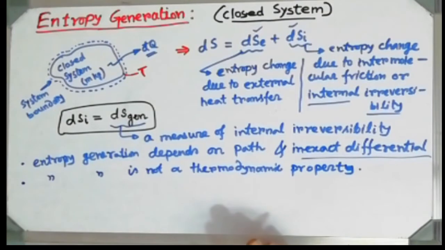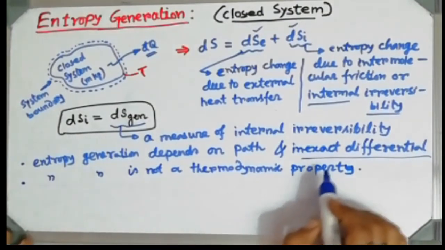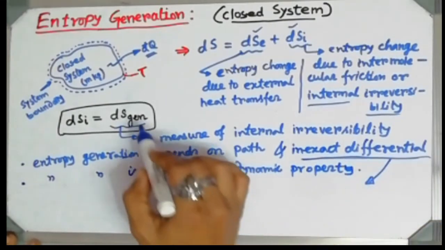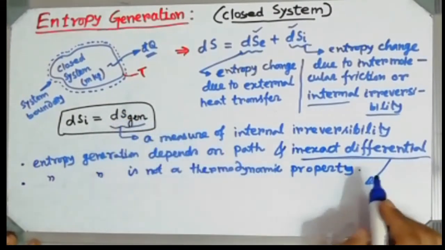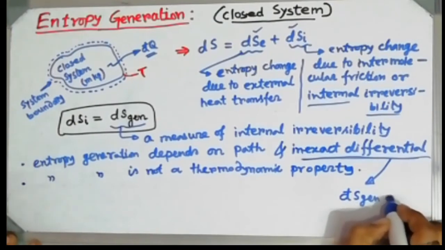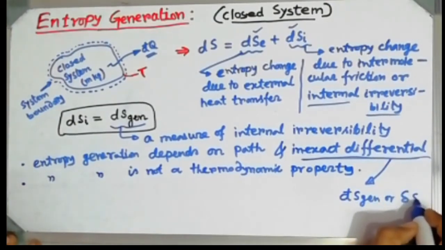Okay, and entropy generation from that point of view, while this is an inexact differential, I cannot express entropy generation by del s.